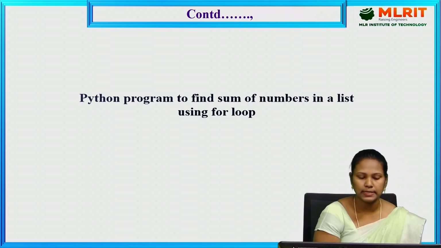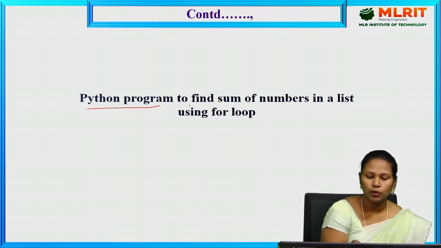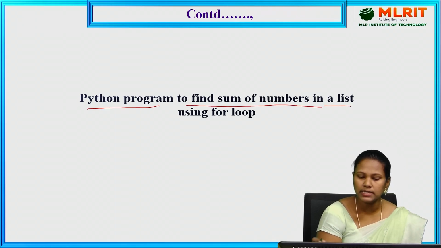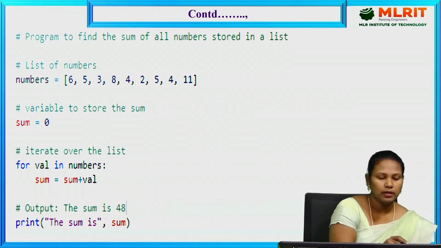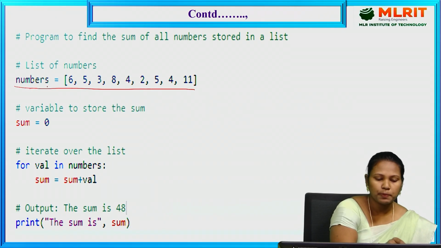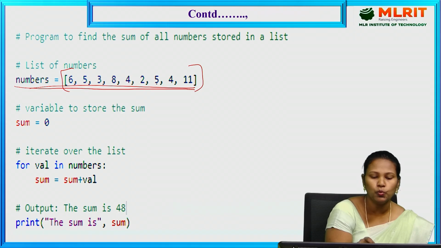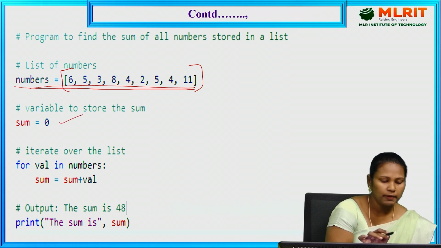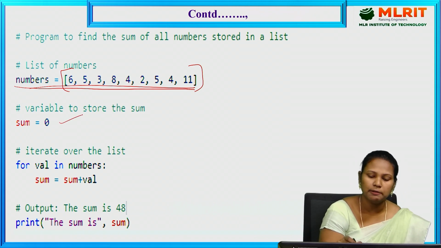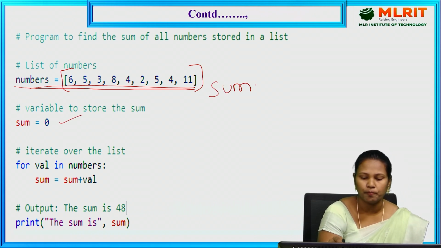We'll see one example: a Python program to find the sum of numbers in a list using a for loop. Here, this is the representation of a list. This list contains some values: 6, 5, 3, 8, 4, 2, 5, 4, 11. We need to sum all the values. For that purpose, we took one variable, sum is equal to 0. By default, the sum is 0.